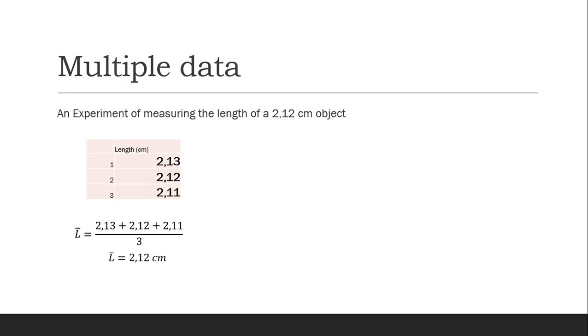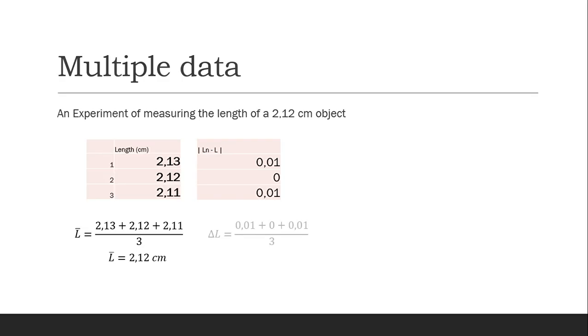And of course, we want to find the errors, right? We put 2.13 minus 2.12, and we got 0.01. 2.12 minus 2.12 is 0. 2.11 minus 2.12, and remember this is an absolute value, so we have to find the positive value. The result is 0.01.